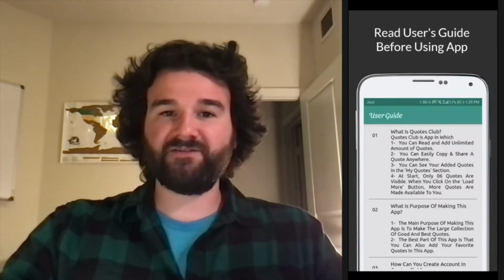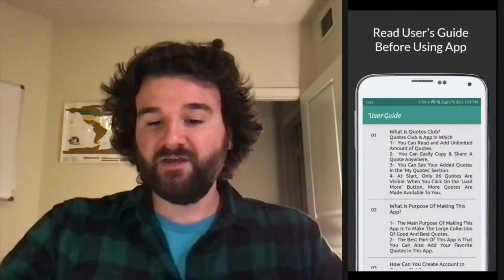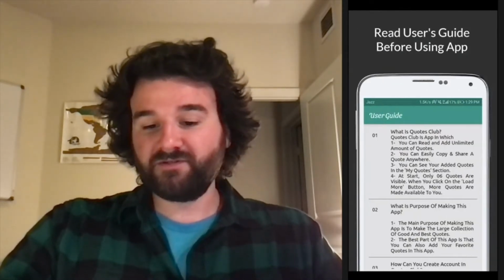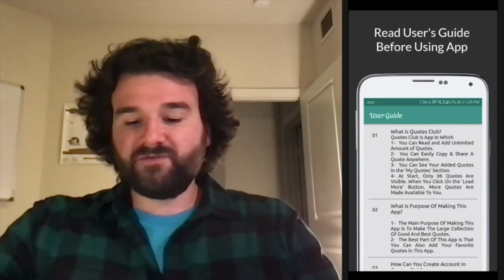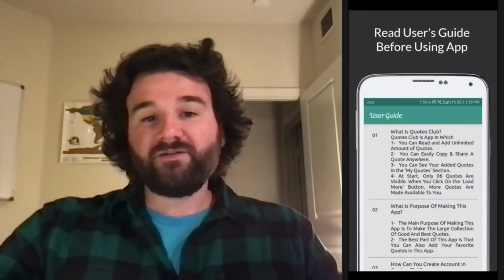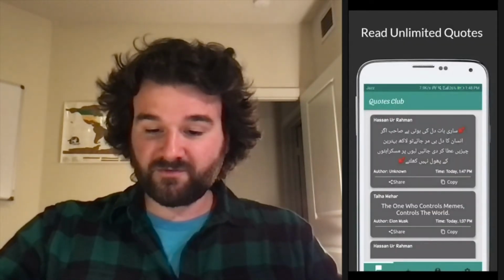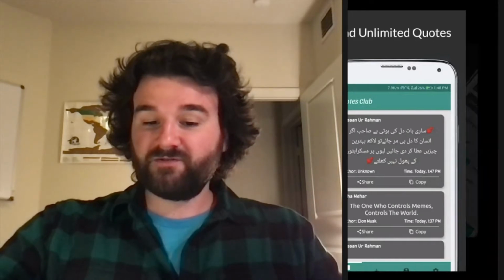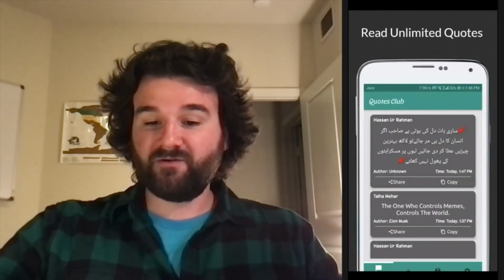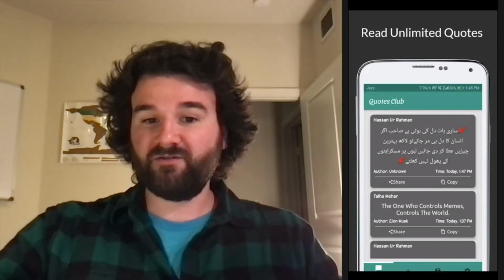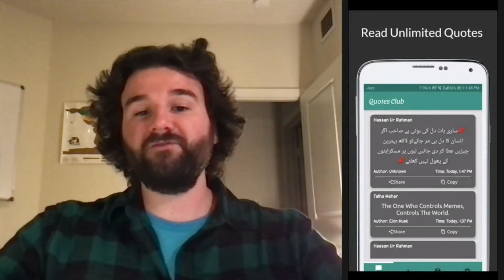I don't really think this is the best initial image to put on your screenshots because it's basically just saying to go read the directions. And as I've said in previous reviews, you really don't even want to have directions on your app, I think. Create account with Google, that's cool. Read unlimited quotes, cool. See, I think this would be a better first image because it's showing you exactly the main feature of the app. And these are cool, they would definitely look better. Those two screen ones are cool as well. Nice, so let's see what this app looks like.